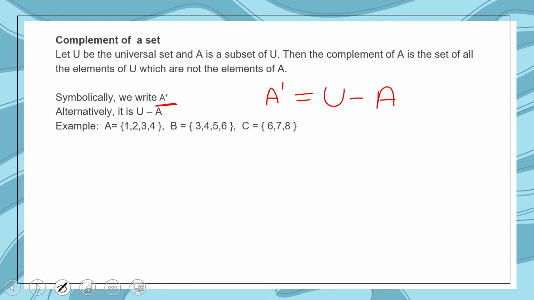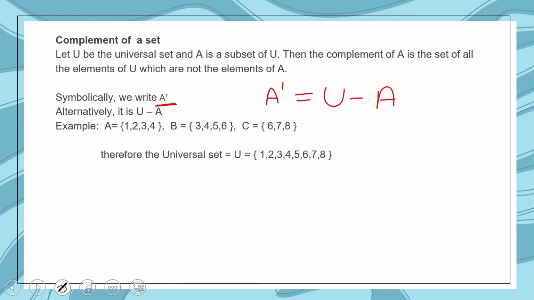Let's take one example. A is a set which consists of 4 elements 1, 2, 3, 4, and B is another set which consists of elements 3, 4, 5 and 6. C is a third set which consists of 3 elements, those are 6, 7 and 8.